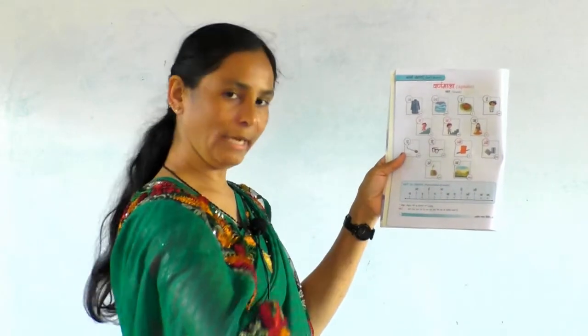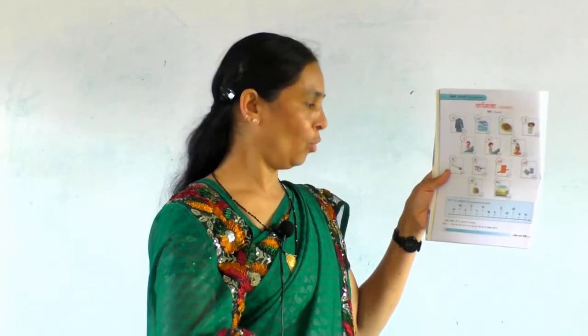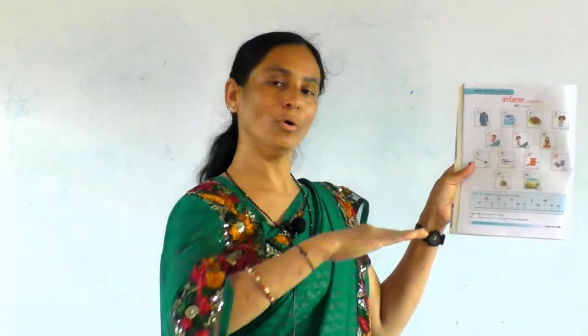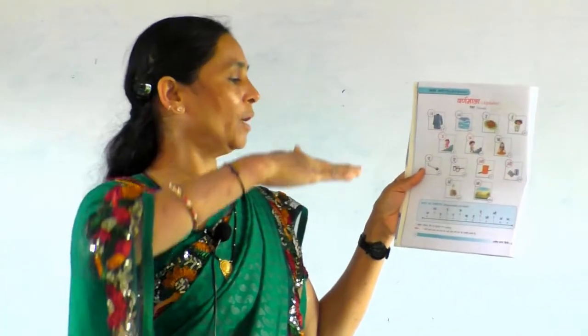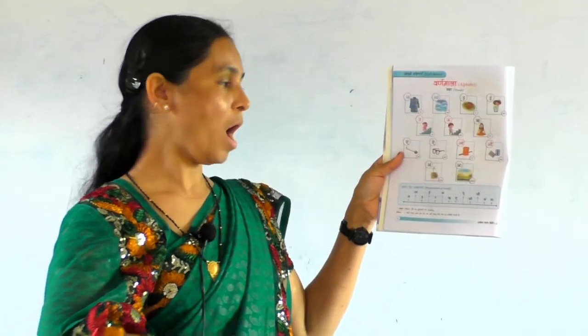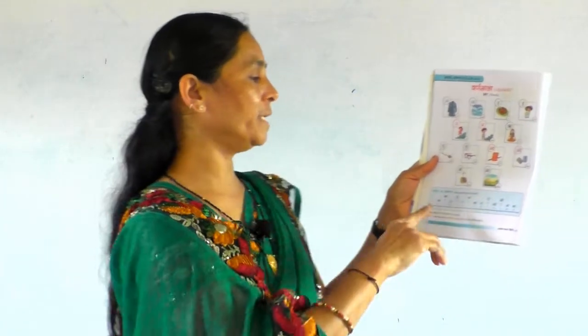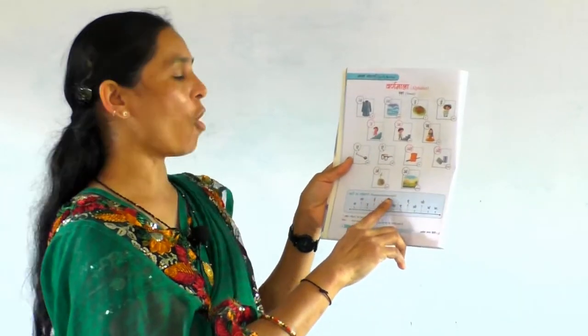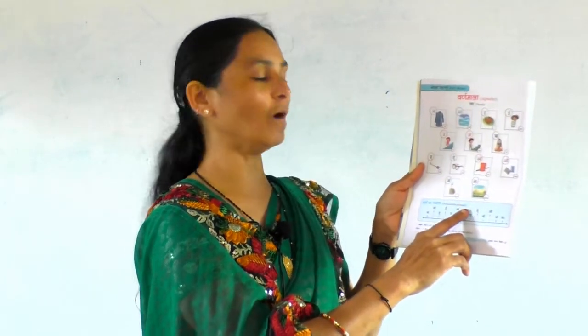A, E, U, ru, a, I, o, ow, aha. These are the pronunciations of vowels.